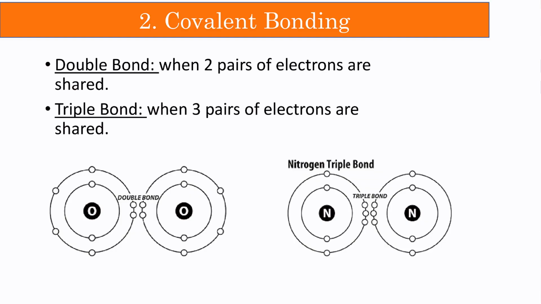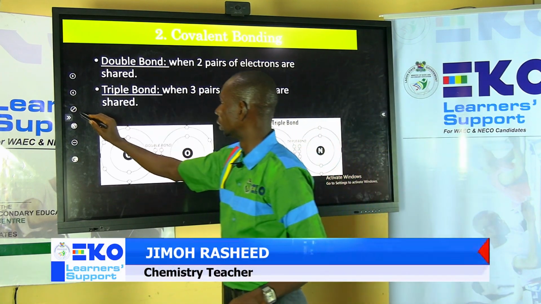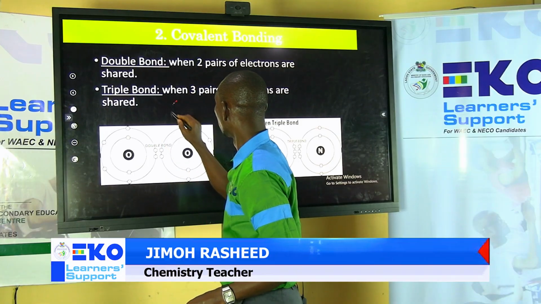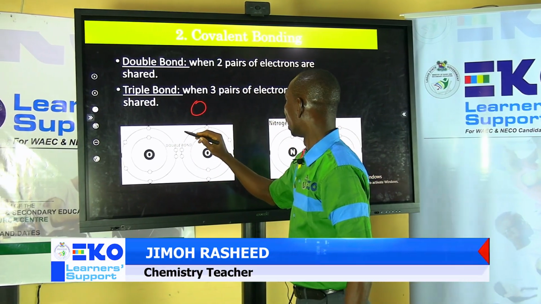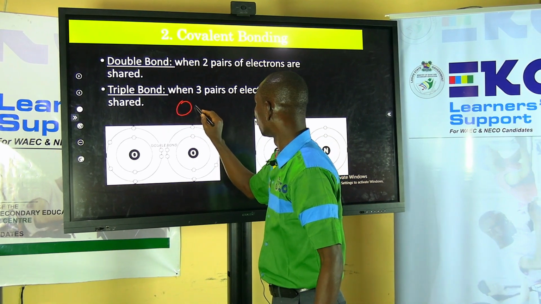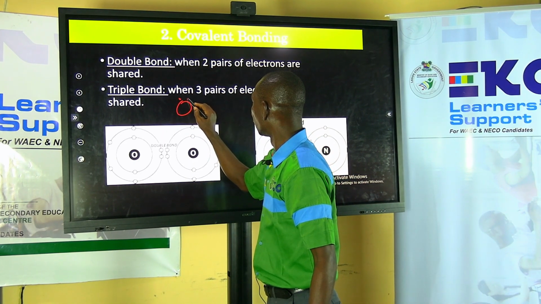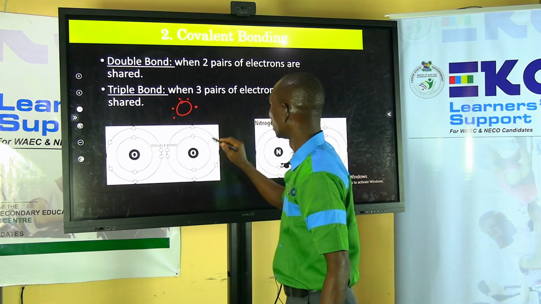For example, in the case of oxygen here, two oxygen atoms are coming together. One oxygen atom has 6 valence electrons. Oxygen is atomic number 8. So you have 6 valence electrons: 1, 2, 3, 4, 5, and 6.